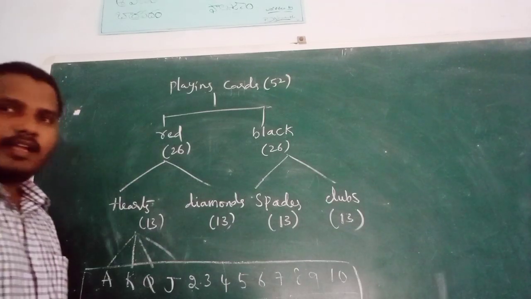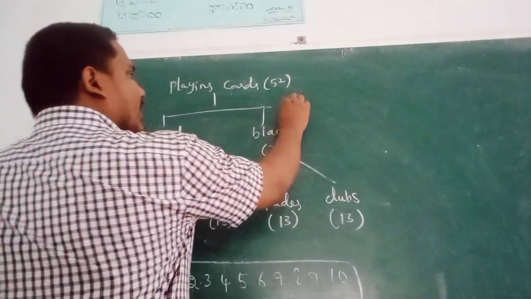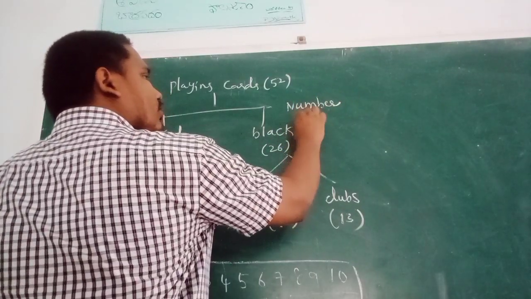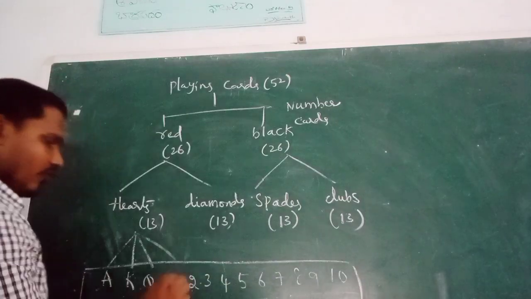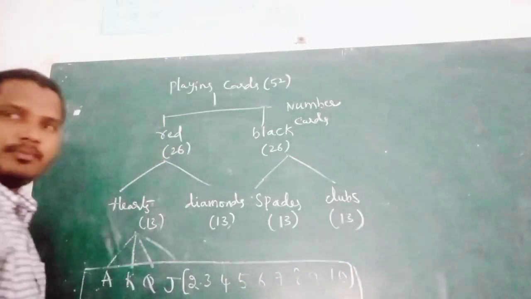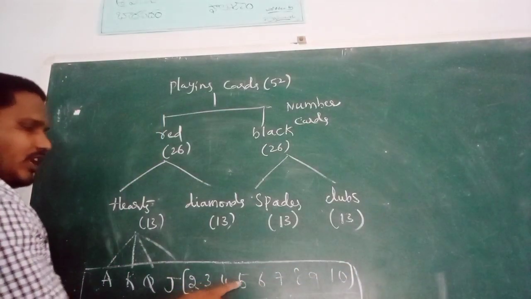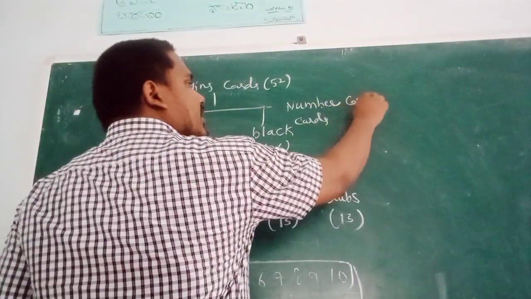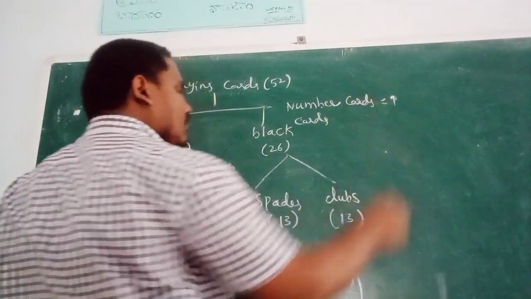Okay. Here, what are number cards? The total number of cards from 2 to 10: 1, 2, 3, 4, 5, 6, 7, 8, 9. Number cards is equal to 9.